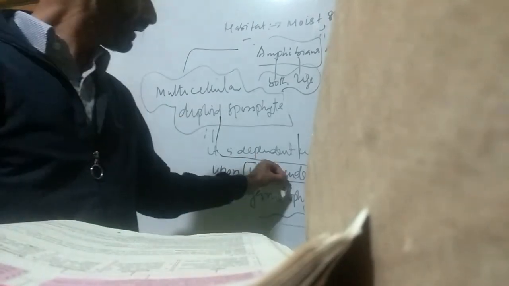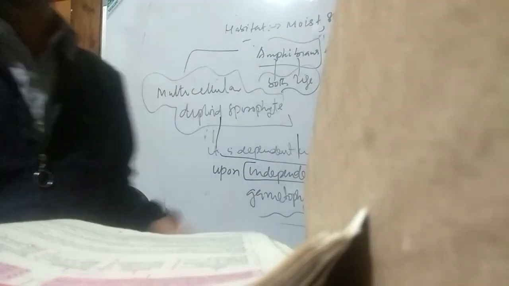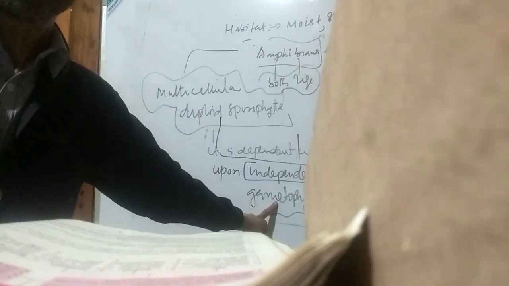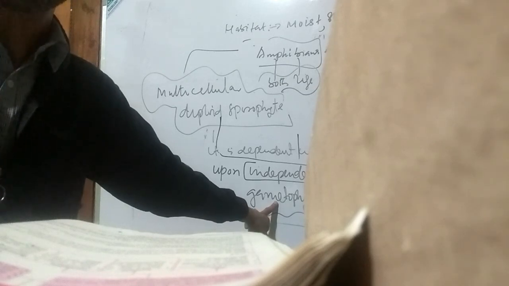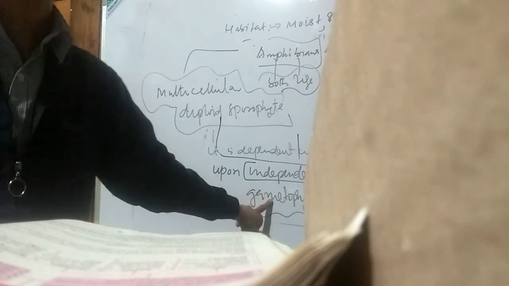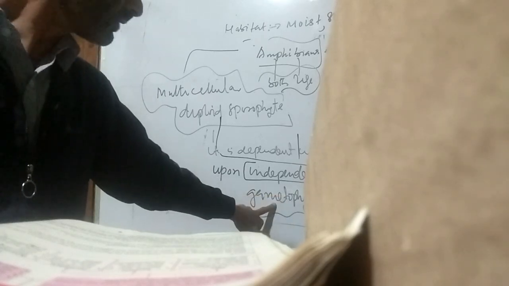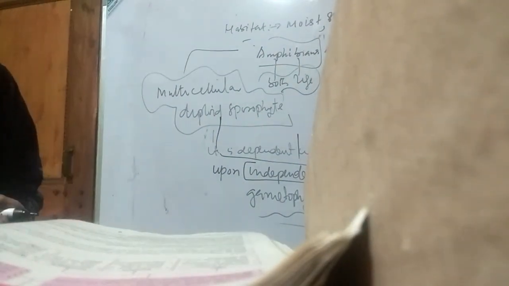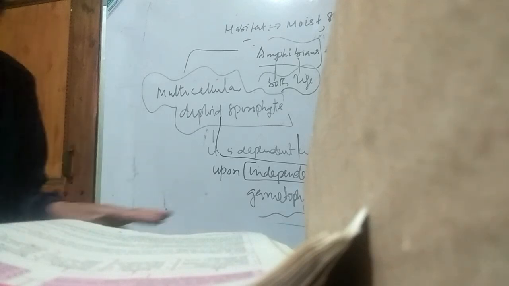This means that ब्रायोफाइट्स में इंडिपेंडेंट कौन होता है? गैमेटोफाइट इंडिपेंडेंट होता है. The dominant stage of the life cycle of bryophytes is the gametophyte, and this gametophyte is haploid, usually mostly haploid. That is, it contains n number of chromosomes, a single set of chromosomes.